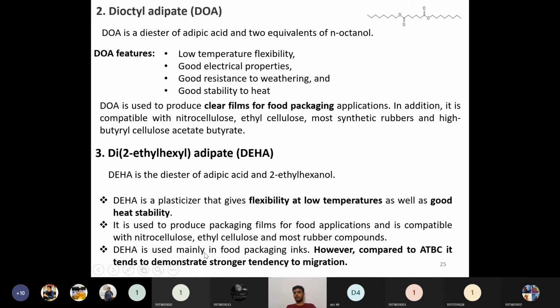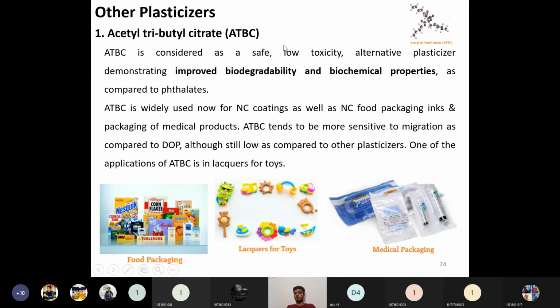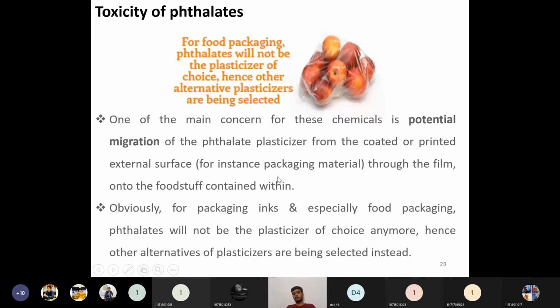Then DEHA is used mainly in food packaging inks. However, compared to ATBC, it tends to demonstrate a strong tendency to migration. So the tendency to migration towards the packaged items will be very high compared to this ATBC.